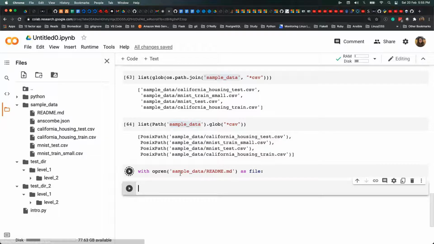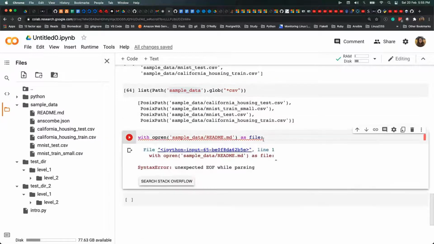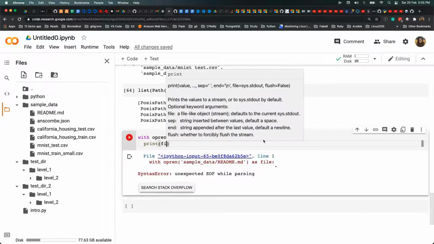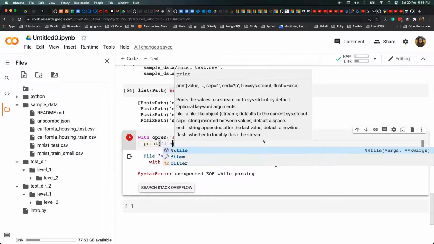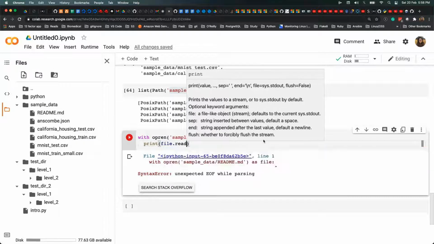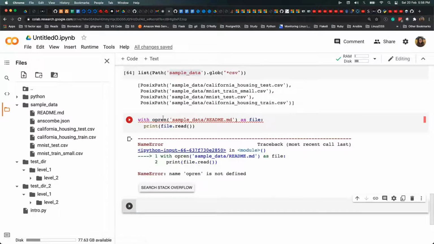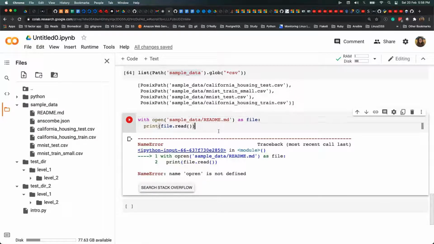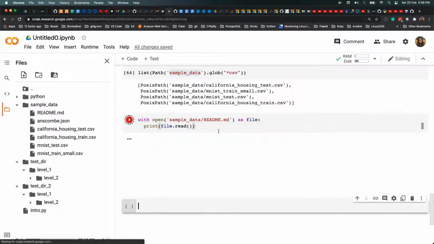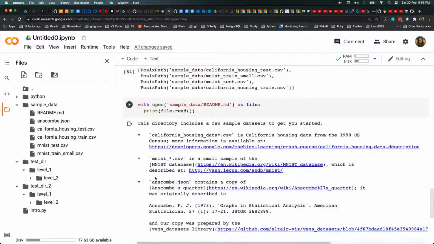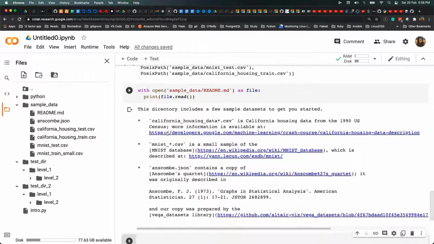Okay, sorry. Readme.md, and then you print file.read, right? File.read. Okay, I guess nobody's paying attention as well because there was a typo. So this is the content of the readme.md file, which is here.